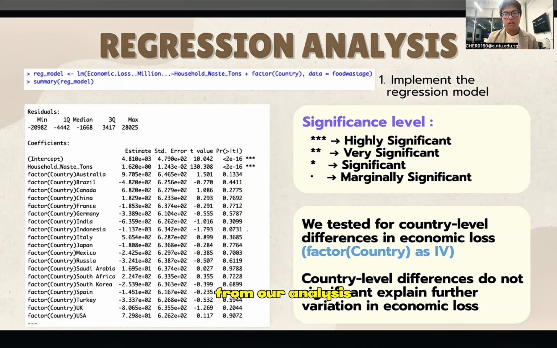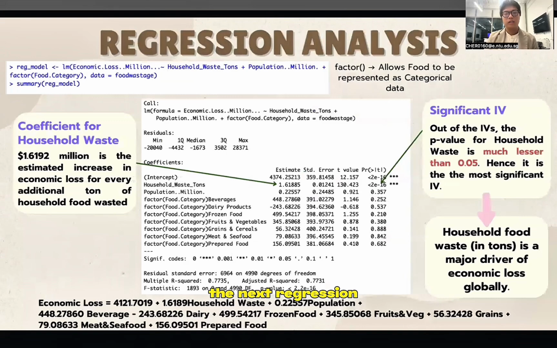From our analysis, it shows that low household food waste leads to bigger economic losses with a coefficient of 1.62, indicated by the three asterisks on the side. On the slide, the significance level of the variable is shown with the number of asterisks. Furthermore, it's also noted that the country doesn't have much impact, which suggests that the key factor is consumer behavior, not where they live.